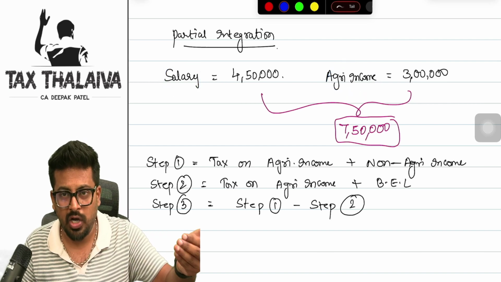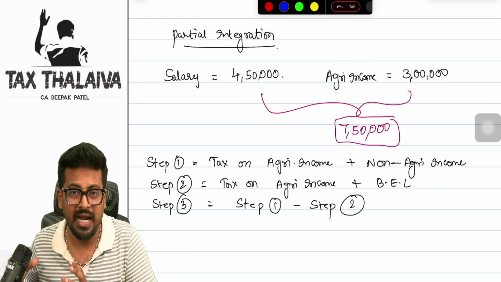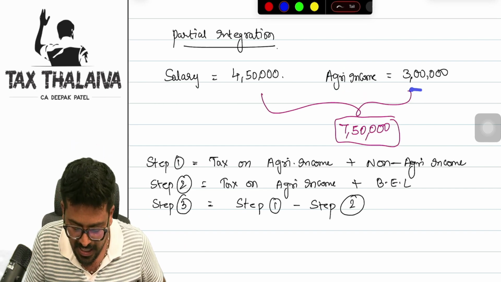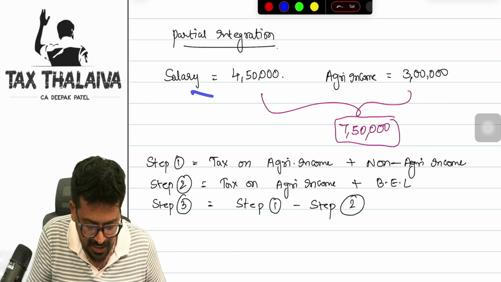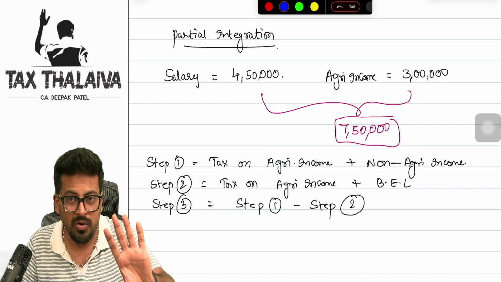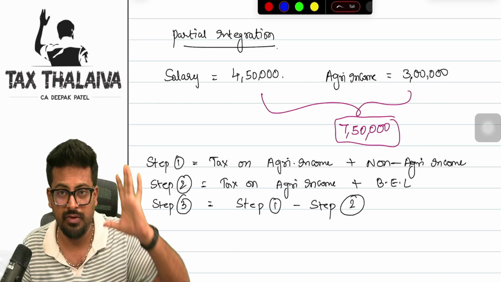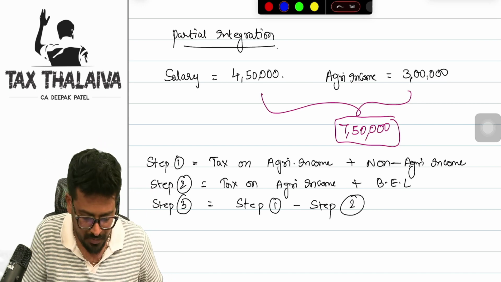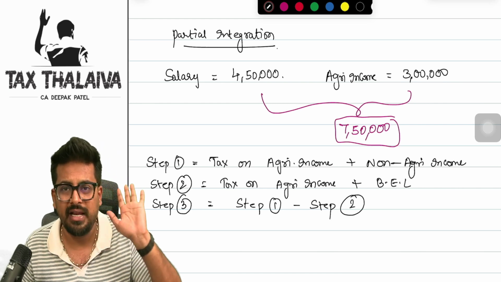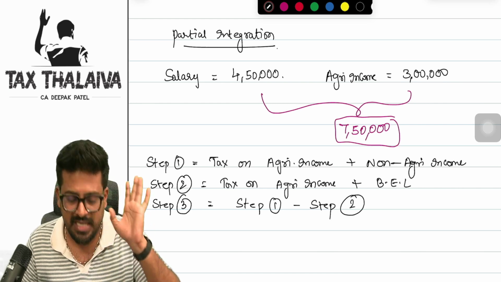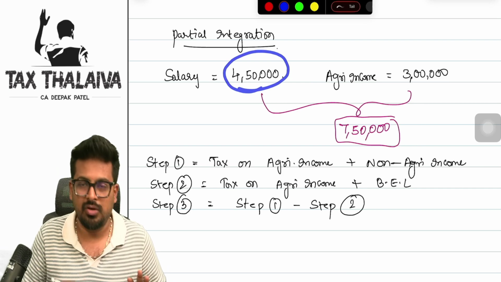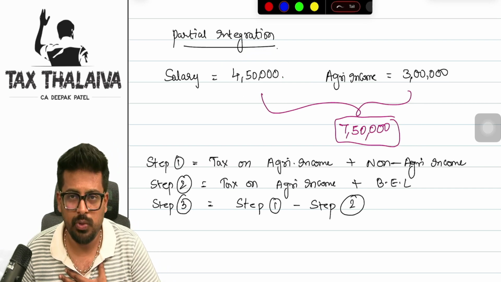He is an employee. He also owns agriculture land from which he is getting agriculture income of 3 lakhs, and the salary income is 4 lakh 50,000. Now how does this partial integration concept actually work? Let's say I don't have agriculture income. For example, I have only salary income of 4 lakh 50,000, and I am an individual.